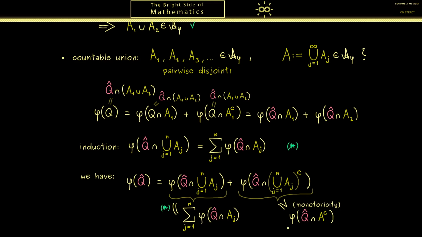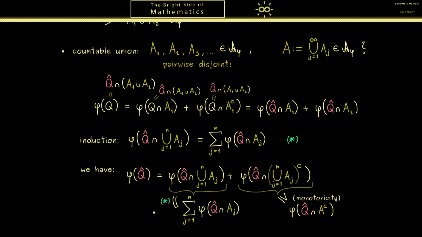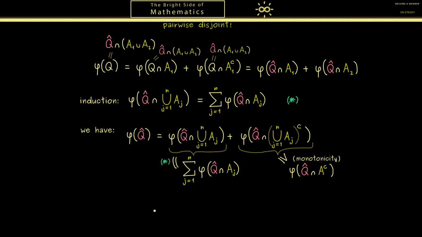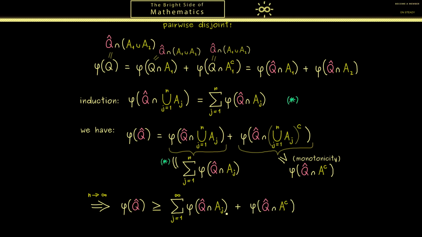Okay, with this we now have something where there is no index n in a union anymore. Indeed, we have here an inequality that holds for all natural numbers n. Therefore, this inequality also holds in the limit n to infinity. Hence, phi of Q hat is greater or equal than the infinite sum of phi of Q hat intersected with Aj, plus the second term phi of Q hat intersected with A complement.